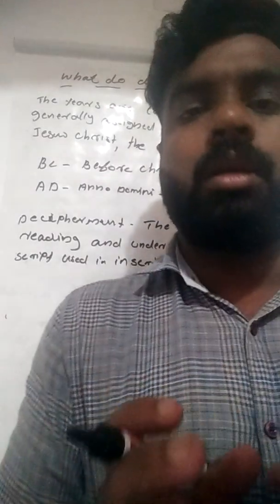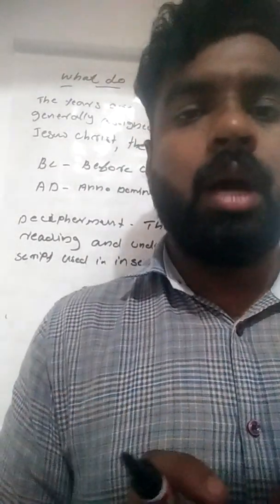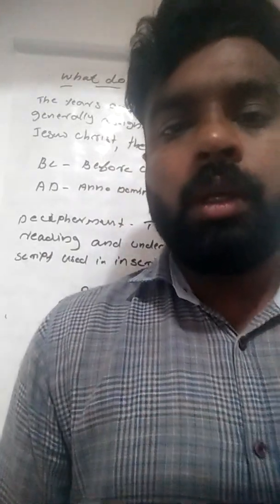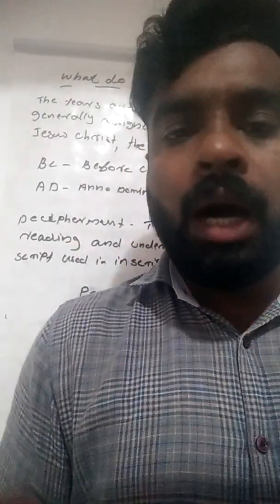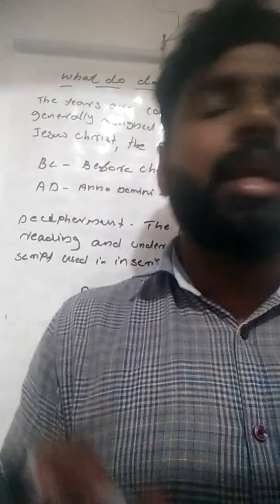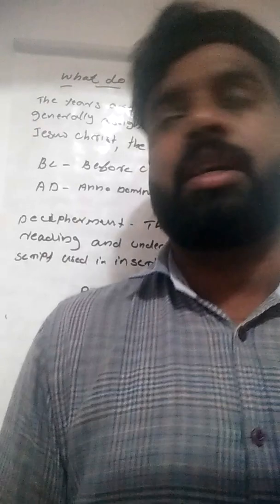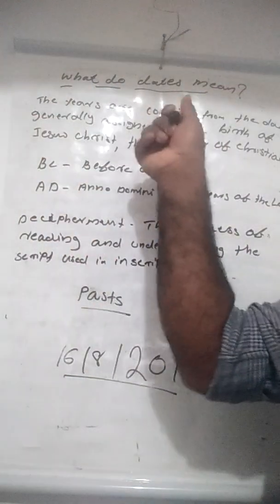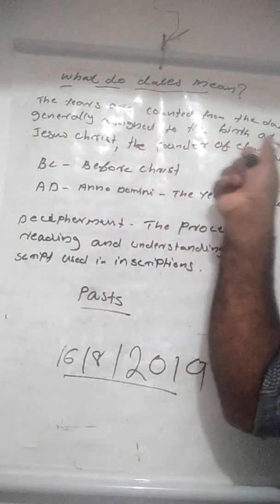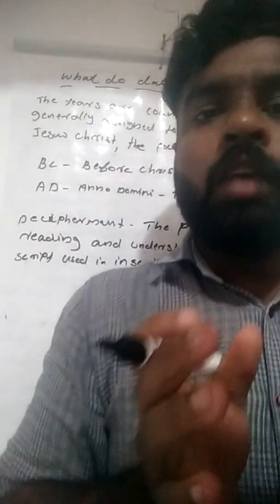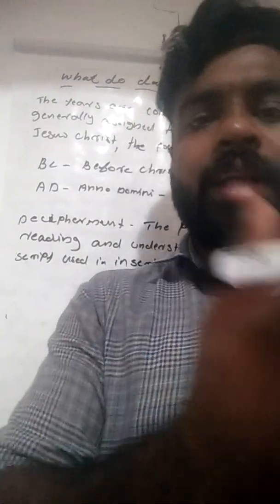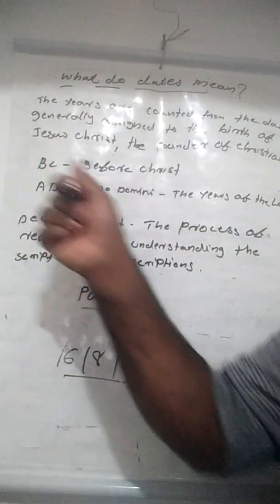How did these dates originate and become important? In the modern year, the years are counted from the date generally assigned to the birth of Jesus Christ. From the birth of Jesus Christ, we divide into before Christ and after Christ: BC and AD.